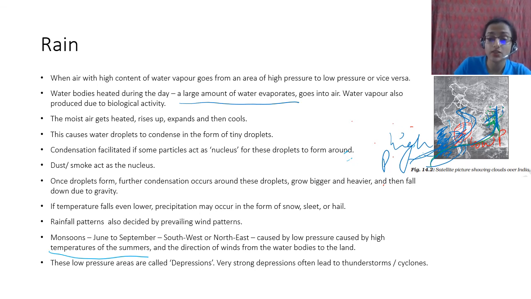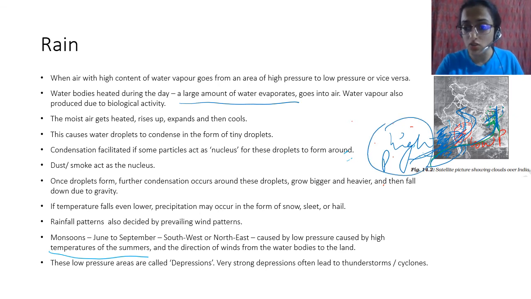These low pressure areas are called depressions. This low pressure area is so low that it's called a depression. Normally there is always a difference in the pressure here and there, to get some sort of breeze. But these are so low that the pressure difference becomes much more, which is why these winds are so strong, and that's why they are able to traverse a long distance.